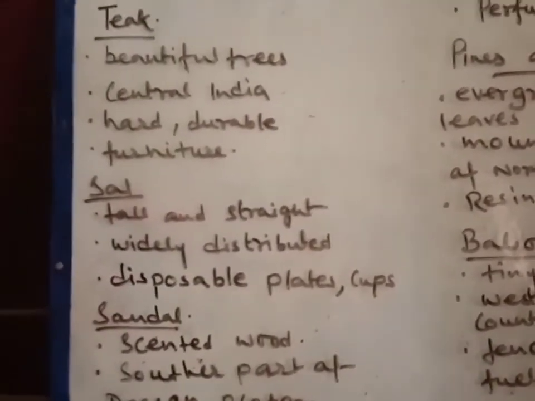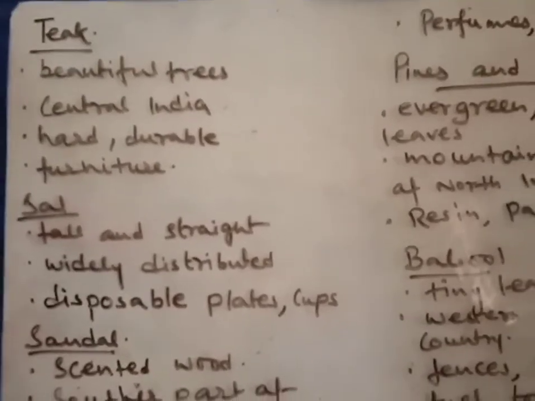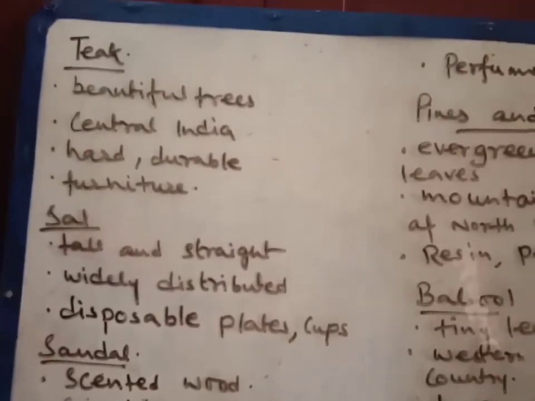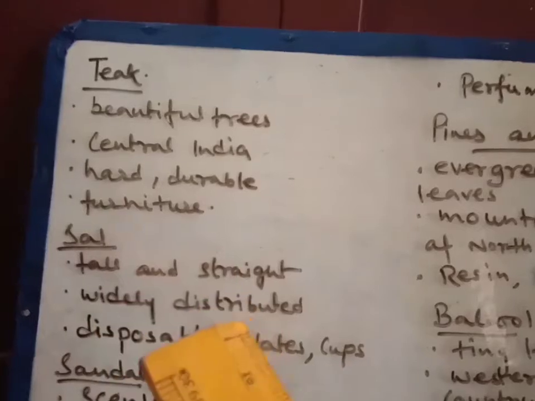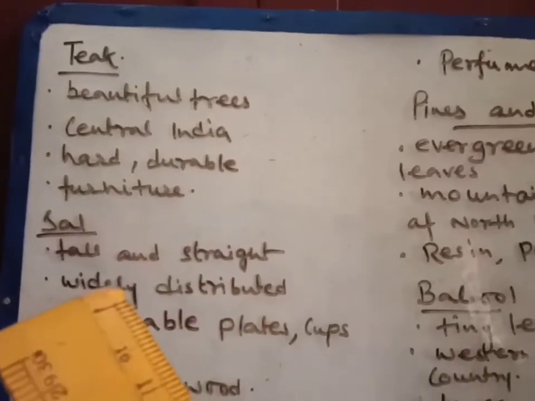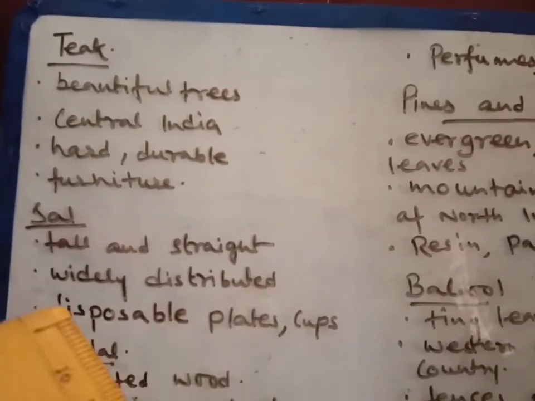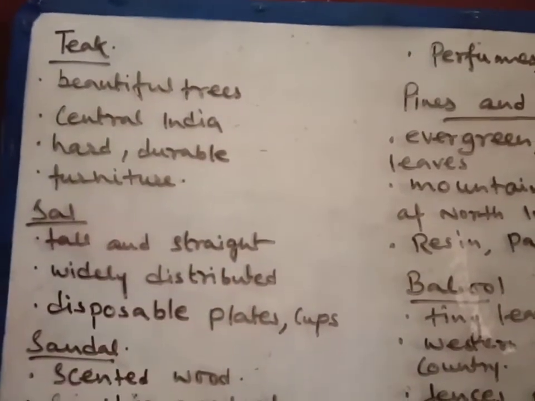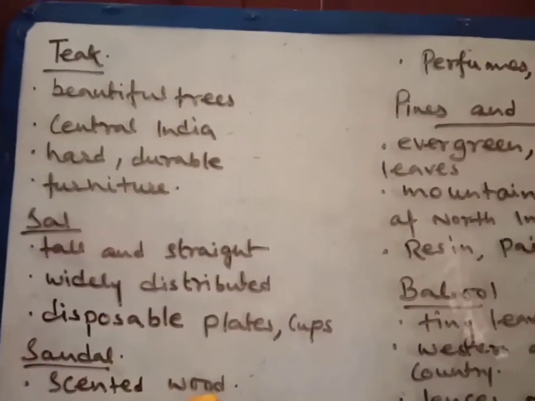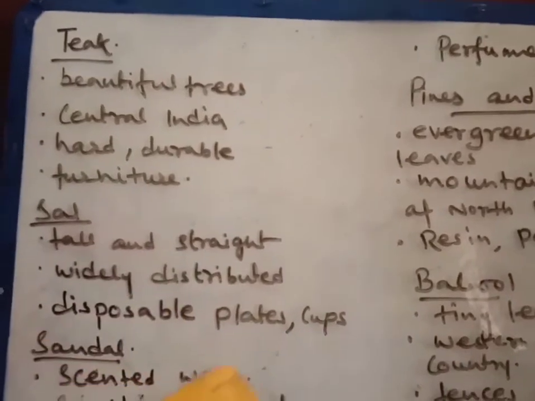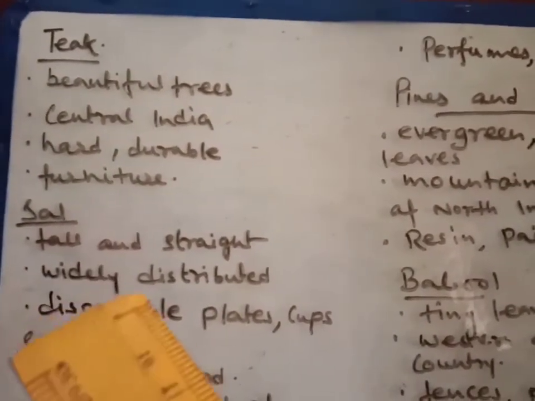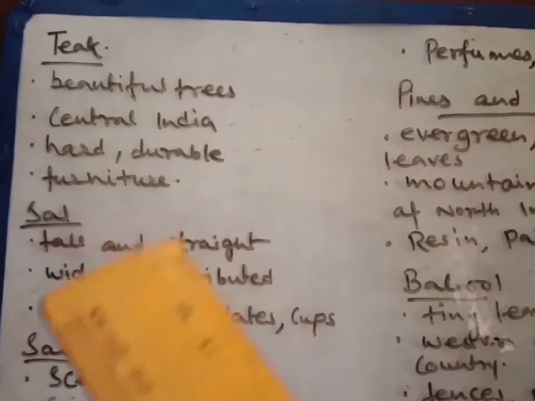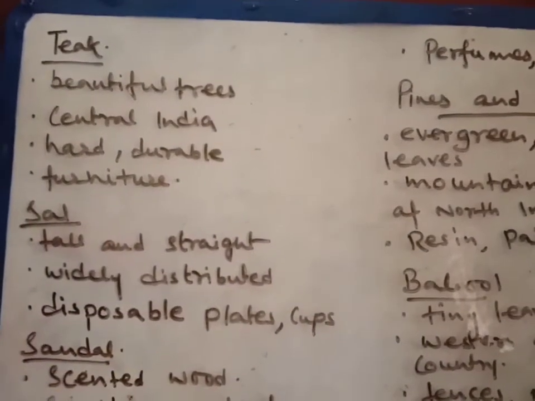Now we are going to discuss sal trees. What about these sal trees? Sal trees are very straight and very tall, and throughout India we get this sal tree, from the Kangra Valley in North India to the south of the Godavari River. That means Kangra Valley is in Himachal Pradesh, and Godavari is in the south.